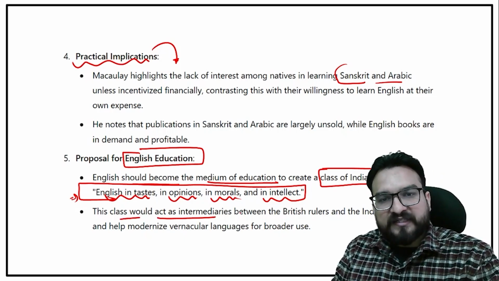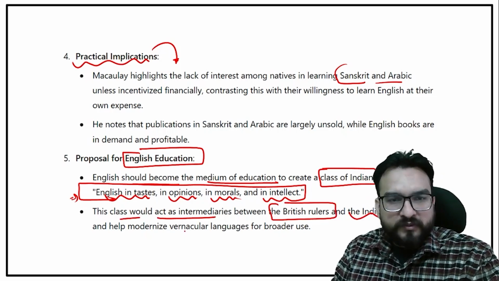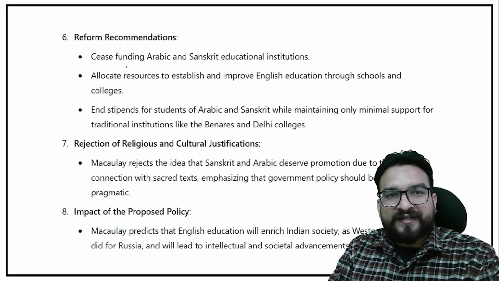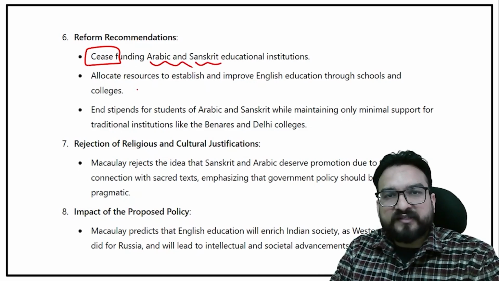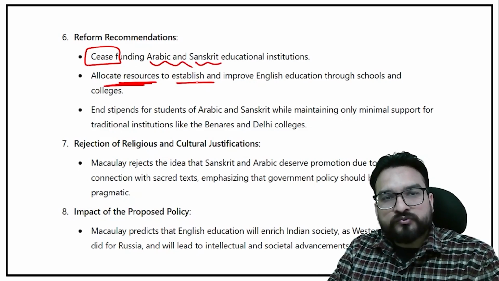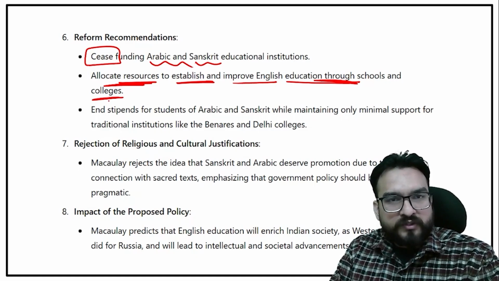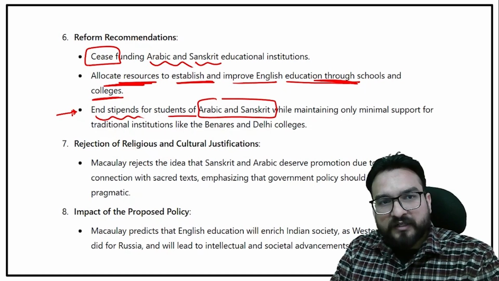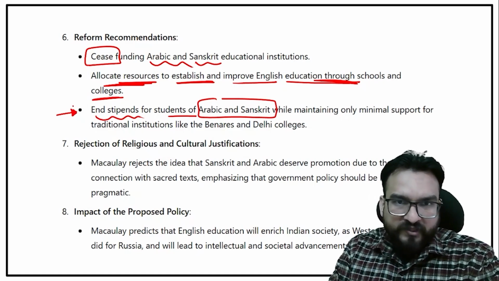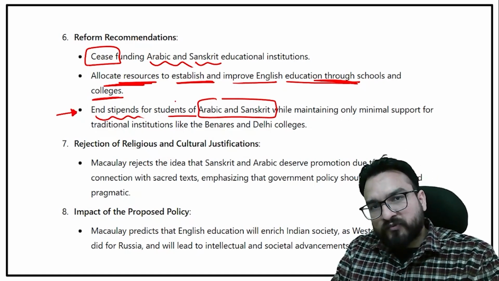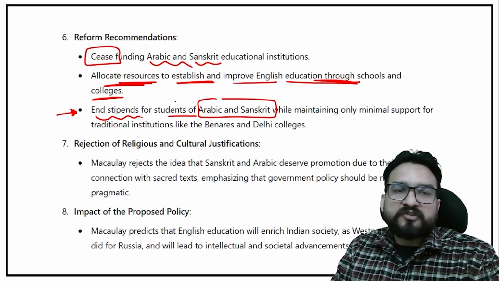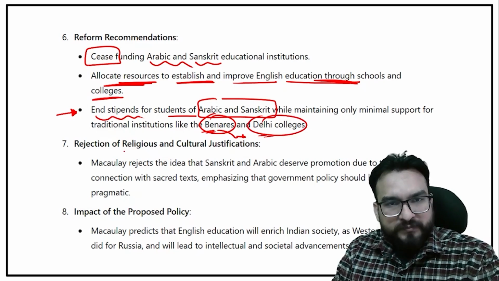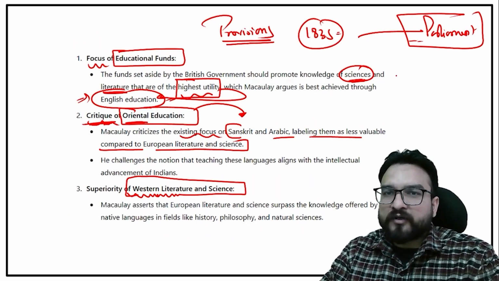The class would act as intermediaries between the British rulers and the Indian populace and help modernize vernacular languages for broader use. So what he did: he ceased funding for Arabic and Sanskrit educational institutions, and allocated resources to establish and improve English education through schools and colleges, with stipends for students. That's why you see a backward trend in the learning of traditional knowledge. Minimal support was given to traditional institutes like Banaras Sanskrit College and Delhi College.